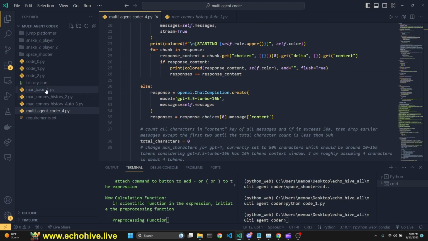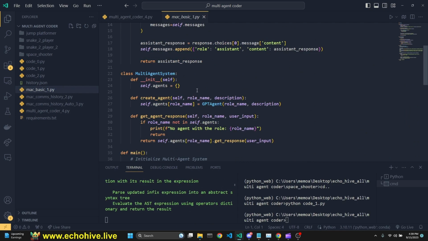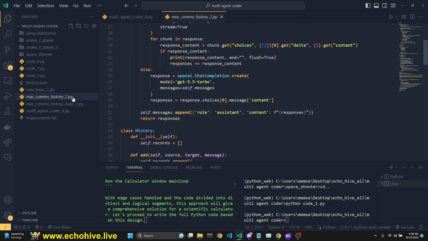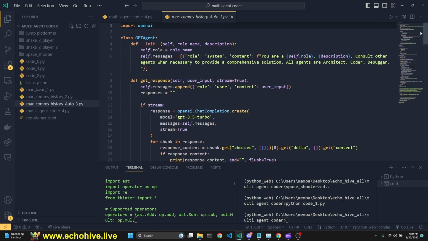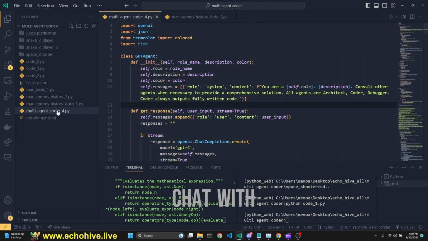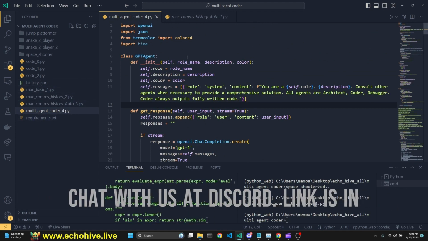But if you download the code, you'll be able to see my thinking process. I'll be making a separate video on how I tackle large projects step by step, but I wanted to have this as well, so you can take a look. I'm not going to review the progression files, only the final file, which is multi-agent coder 4. This 4 represents where it stands in the progression of things, okay?